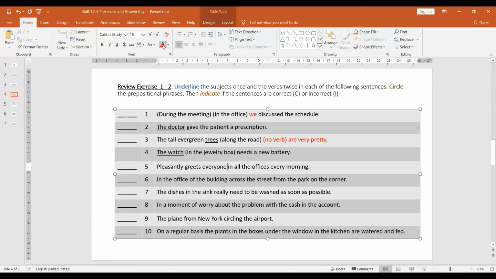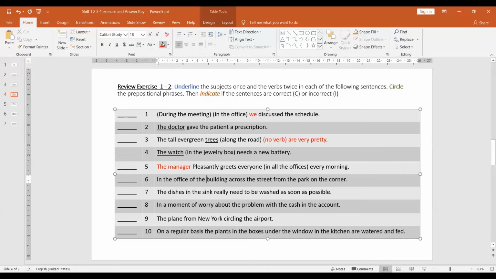Pleasantly greet everyone in all the offices every morning. So we have this verb over here, greet, but it doesn't have any subject. So let's say the manager pleasantly greets everyone in all the offices every morning. What a fine person. Do we have an object of preposition? Yes, we do have a preposition: in all the offices.